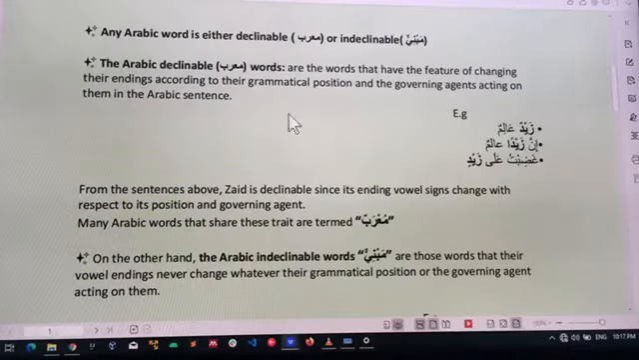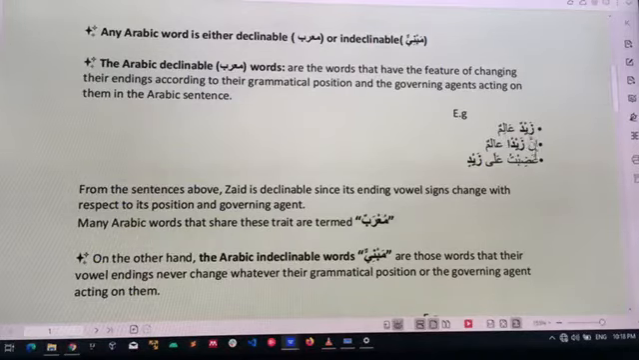Look at, for example, we say Zaidun alimun. In the first sentence here, Zaidun alimun, Zaid is a learned person. Zaid here is taking rafu, Damma-like signs. Do you get now? That is what we call rafu. If you look at the second statement, we say inna Zaidan alimun. Verily Zaid is a learned person.